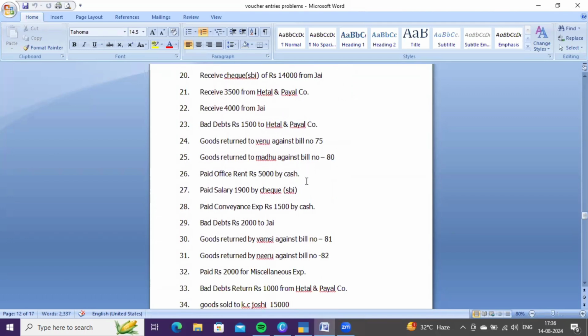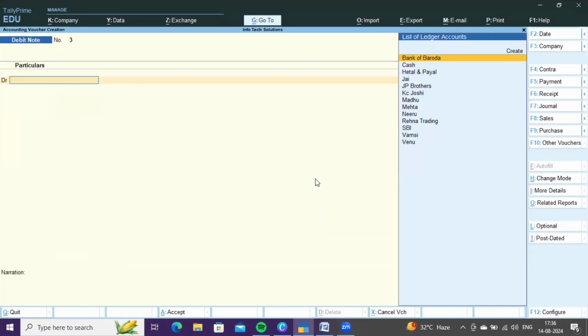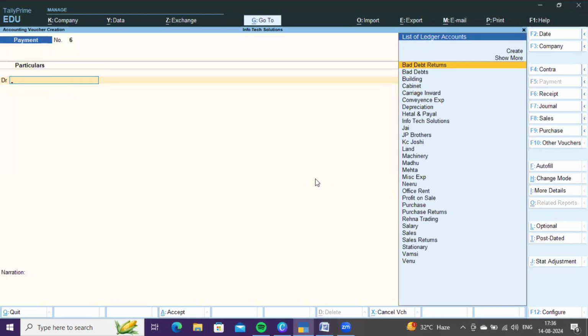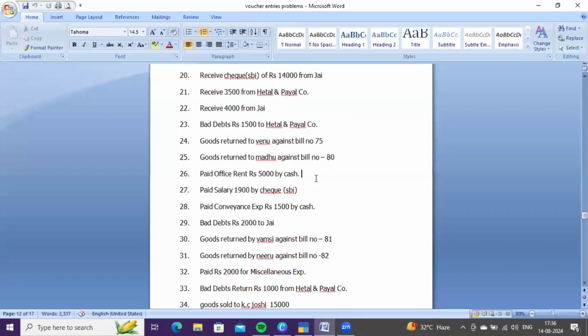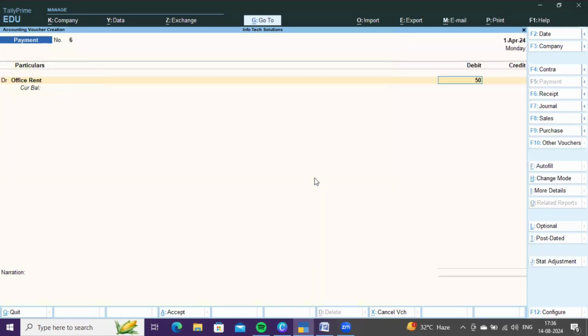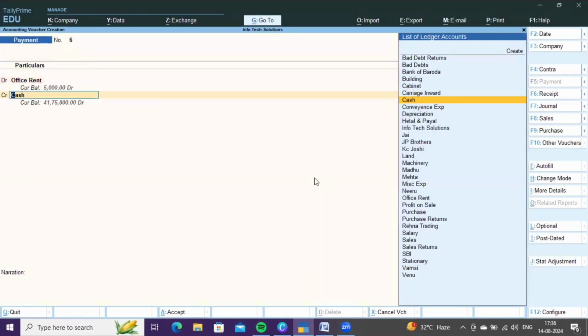Paid office rent 5,000 by cash. It is a payment by us, right? Go to payment voucher, F5. You need to debit office rent, how much? 5,000, and credit cash account.